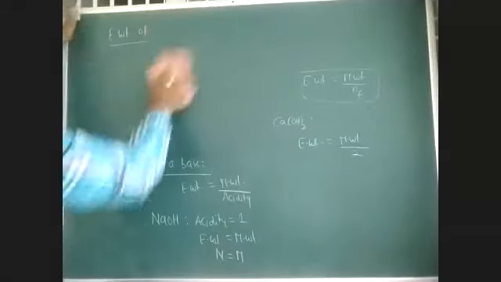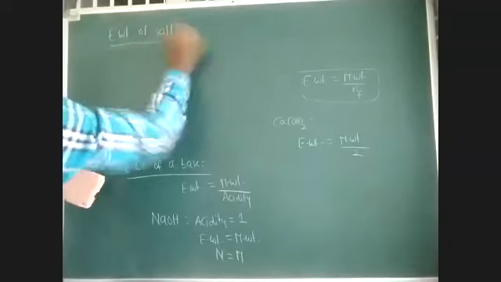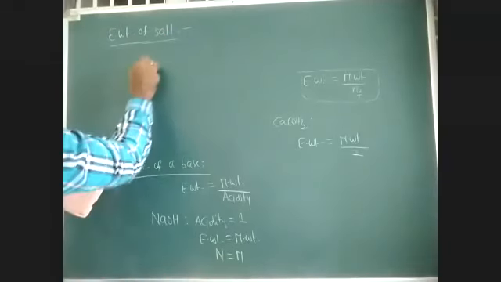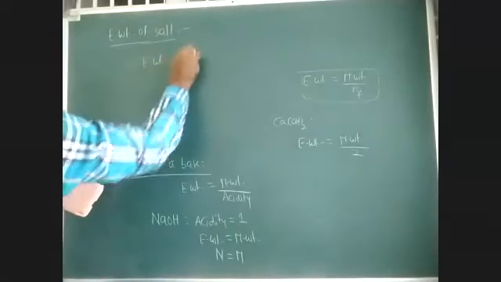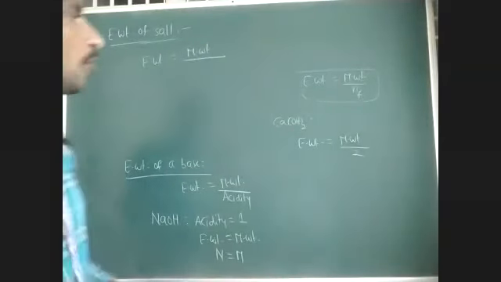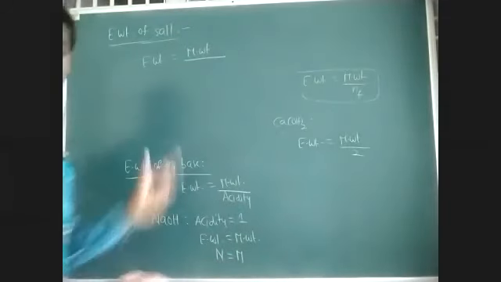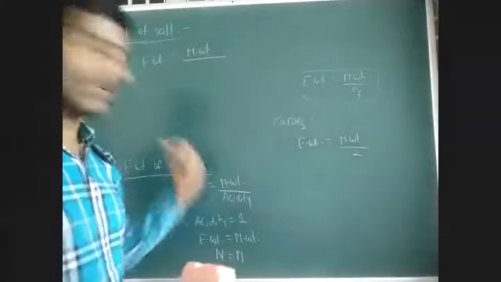Next, equivalent weight of salt. How to give equivalent weight of salt? Equivalent weight is equal to molecular weight by n factor. How to give n factor in the case of salts? In the case of acids, n factor is equal to basicity. In the case of bases, n factor is equal to acidity.